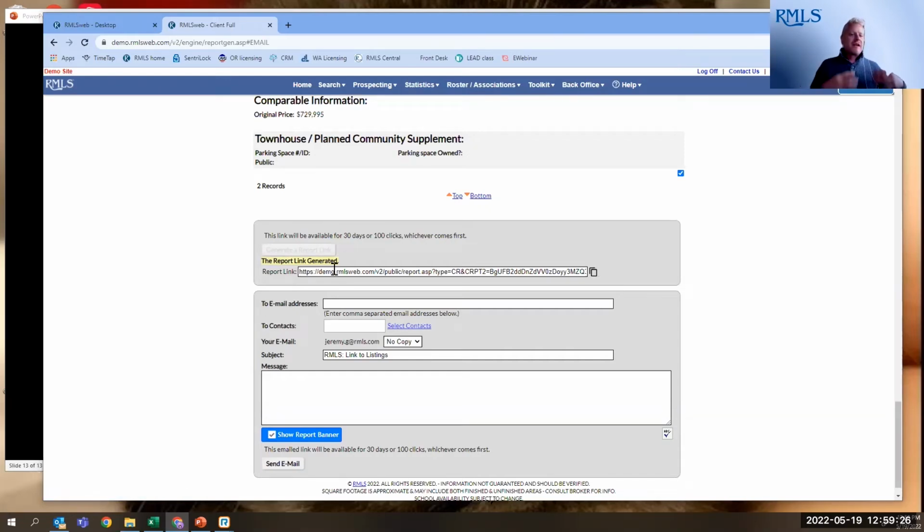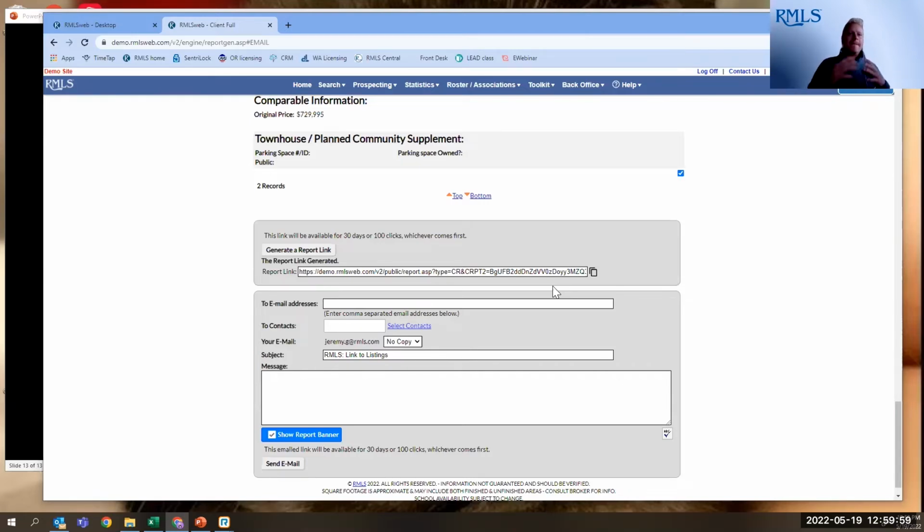So if you don't want to send a PDF to your client, you want to send a link. Again, this has been a big ask of agents that want to send a link. This is how you can do that. You generate a report link, and you can either send it through RMLS Web, or you could copy this link. And if you use Outlook and you have a template that you send out, you can copy or paste this in as a hyperlink. So you can send an email from your own personal email saying, so-and-so client, click here, and insert that hyperlink on those words here to access this list of properties.